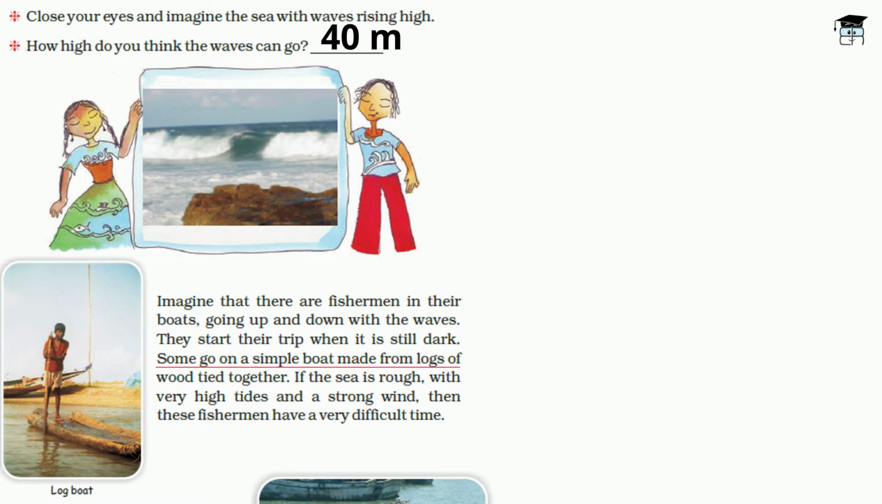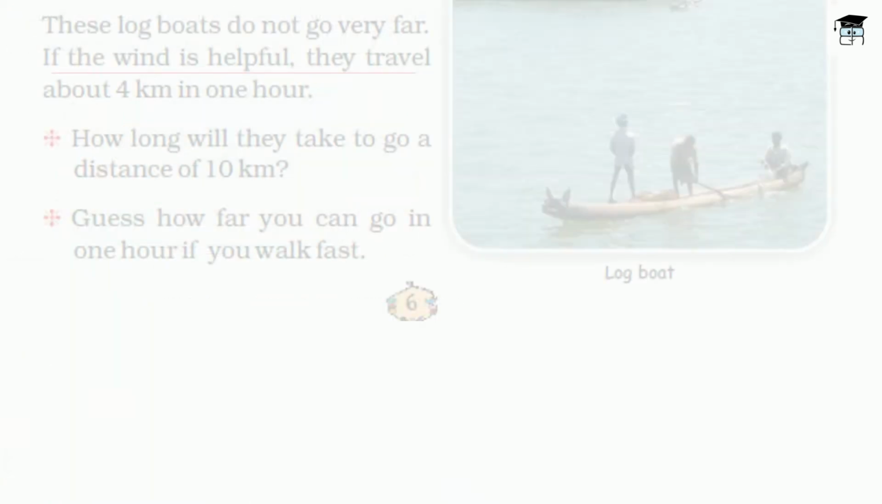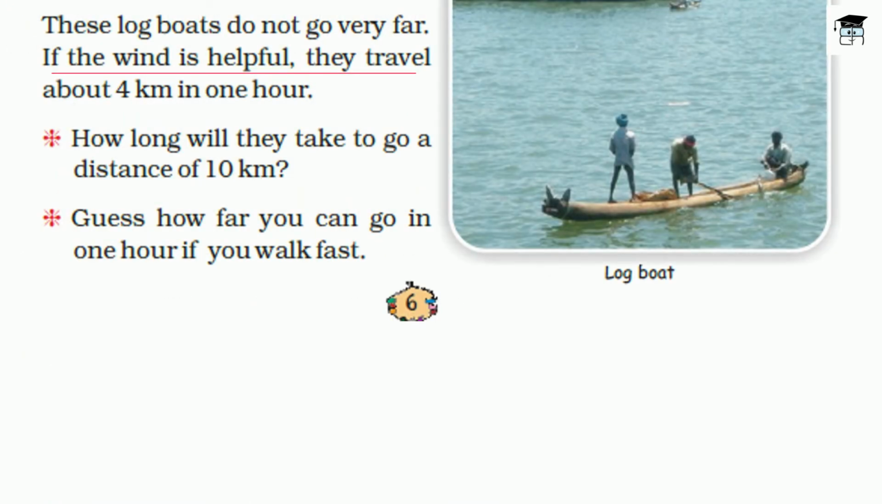Some go on a simple boat made from logs of wood tied together. The log boat is shown in the image. If the sea is rough with very high tides and strong wind, then these fishermen face a difficult time with their boats. These log boats can even break. These log boats do not go very fast. If the wind is very helpful, they can travel about 4 kilometers in 1 hour.